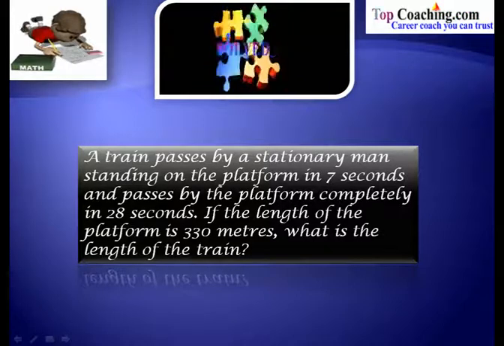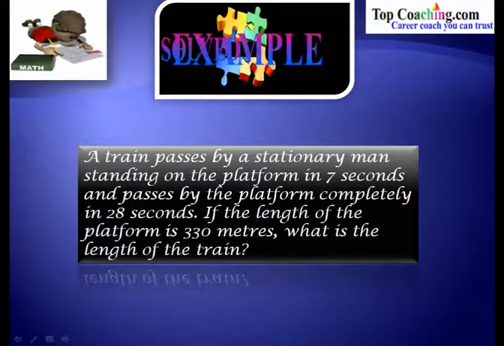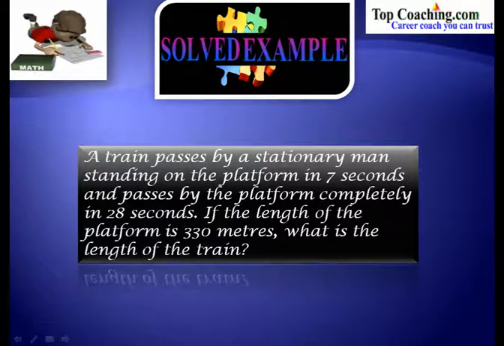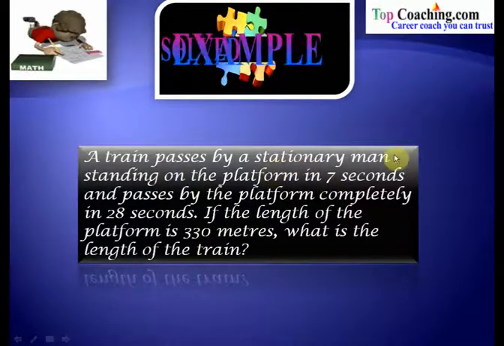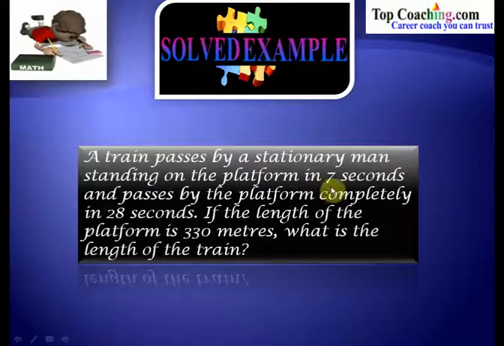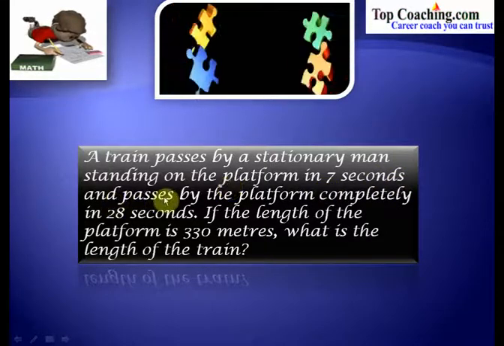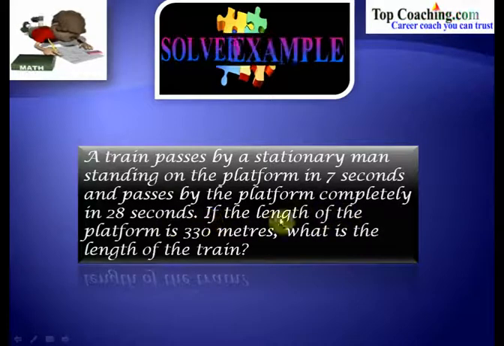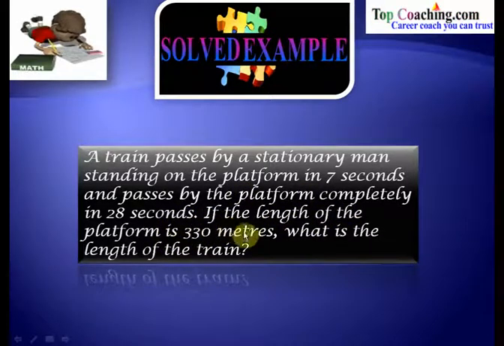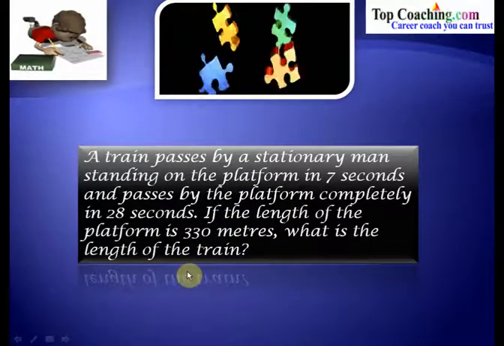Now we have seen some of the basic cases on trains. So let's try to solve a few examples based on the concept of trains. A train passes by a stationary man standing on the platform in 7 seconds and passes by the platform completely in 28 seconds. If the length of the platform is 330 meters, what is the length of the train?